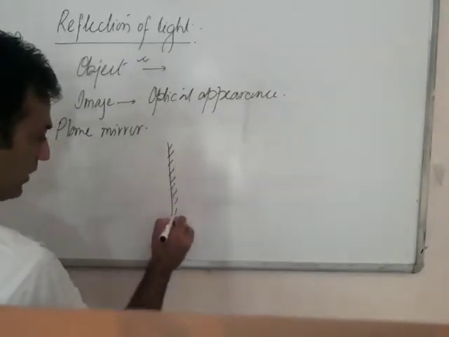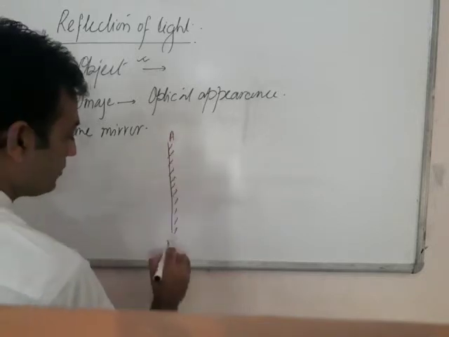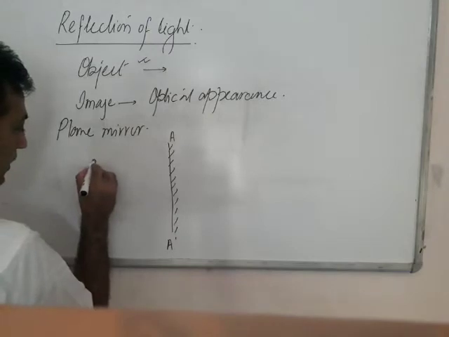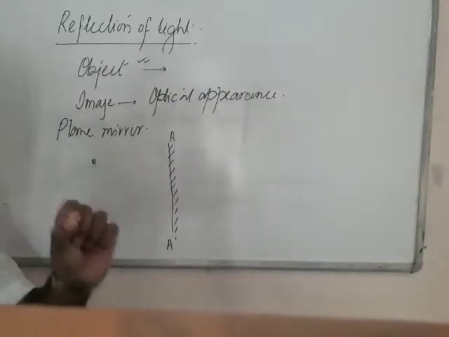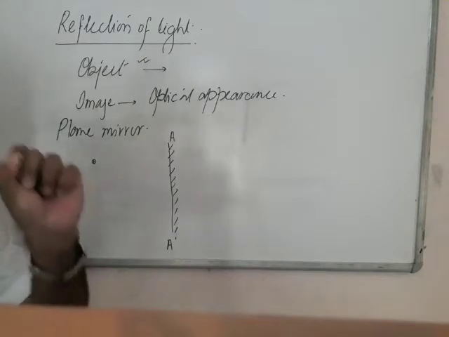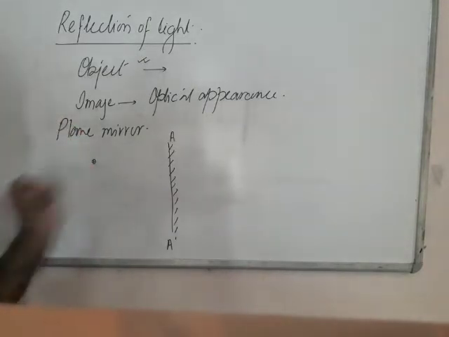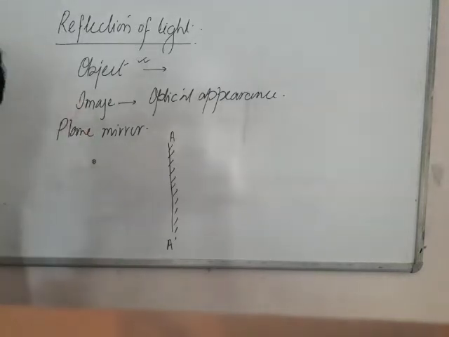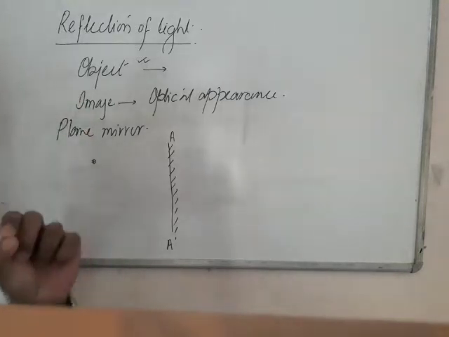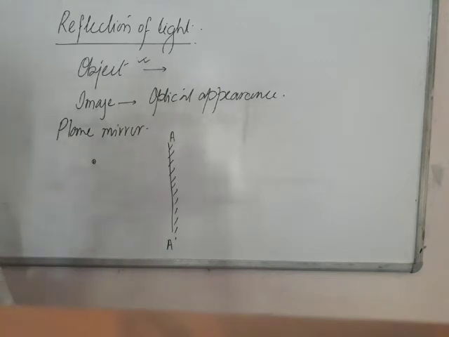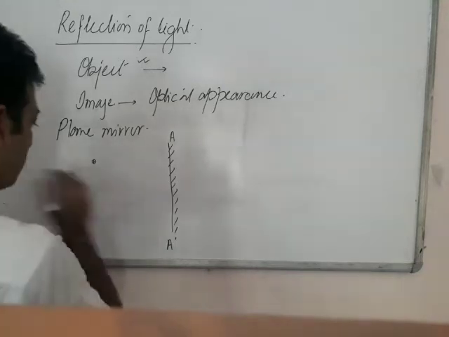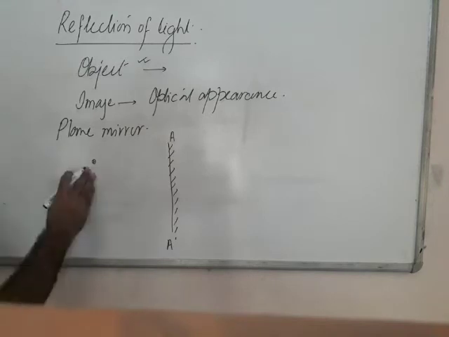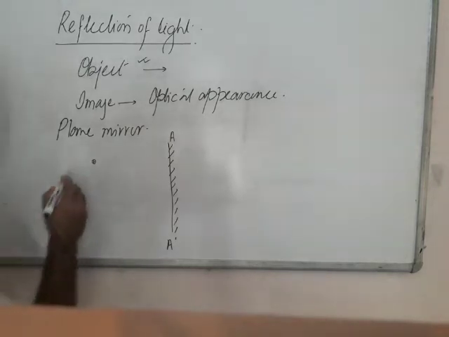Let's consider this is a plane mirror denoted by AA dash. And I am taking an example of a point object first. What is a point object? Any object which is very small, that could be considered as a point, is called a point object. Or any object which is very far away, such as a planet, can be considered a point object. So this is the object.